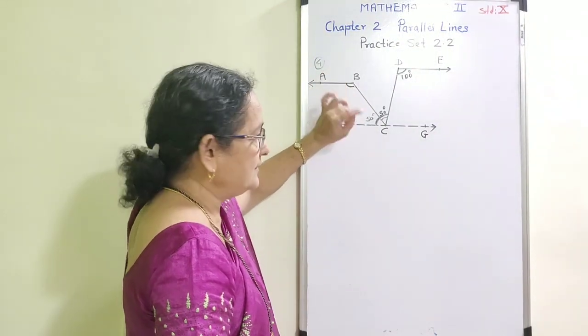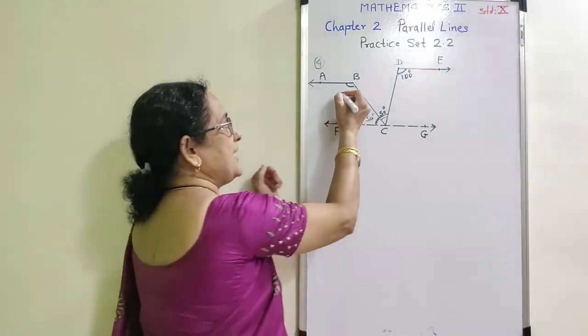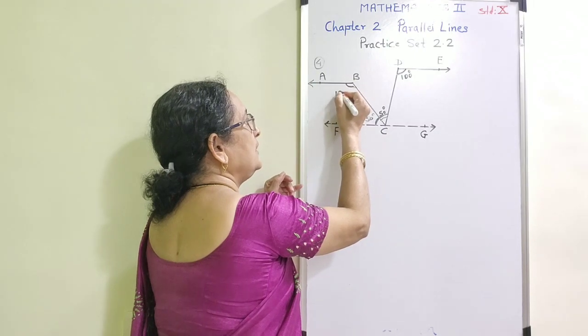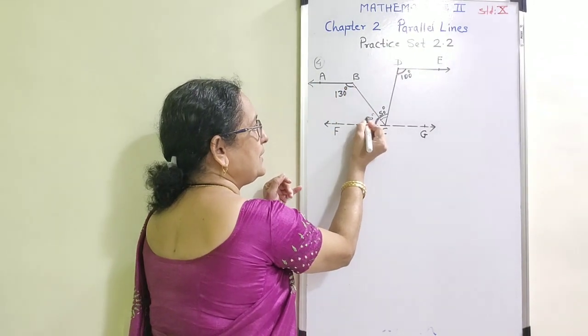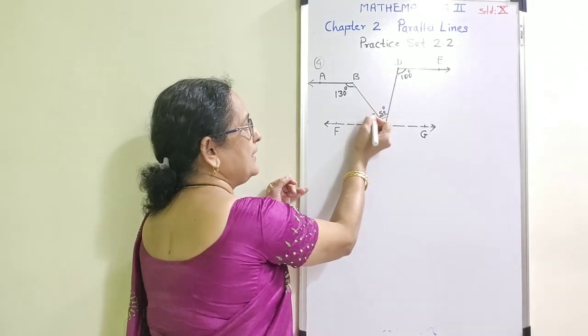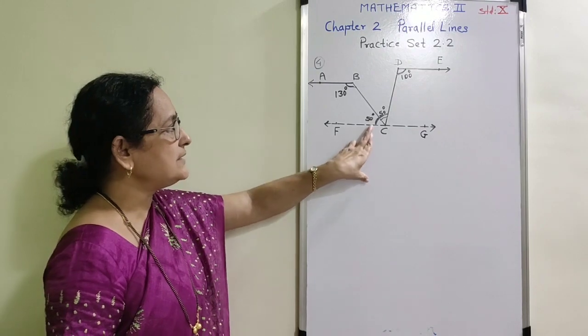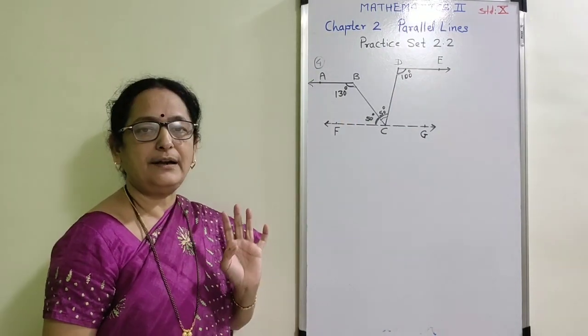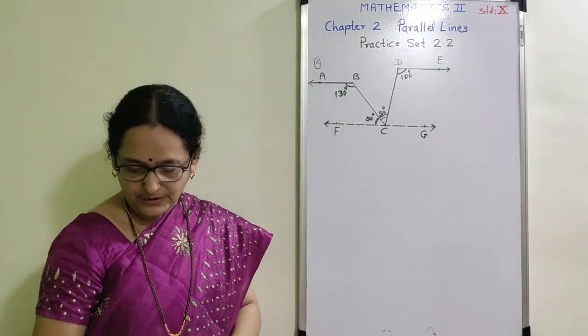When I subtract this 50 degree from 180 degree, my answer of this angle is equal to 130 degree. 180 minus 50 is equal to 130 degree. And this is the measure which is asked in your textbook.